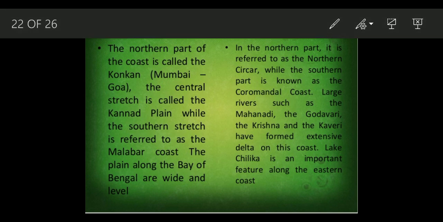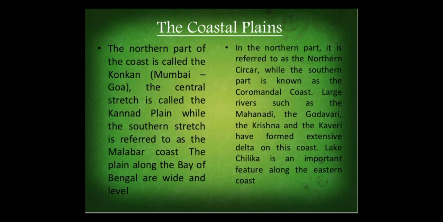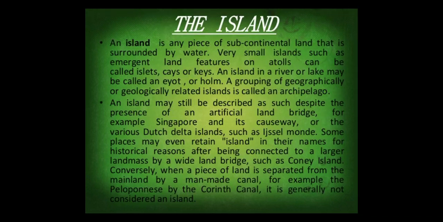The northern part of the coast is called the Konkan, the Mumbai to Goa part. The central stretch is called the Kannada plain, while the southern stretch is referred to as the Malabar coast. The plains along the Bay of Bengal are wide and level. In the northern part it is referred to as the northern Circars, while the southern part is known as the Coromandel coast. Large rivers such as the Mahanadi, the Godavari, the Krishna and the Kaveri have formed extensive deltas on this coast. Lake Chilika is an important feature of the eastern coast.